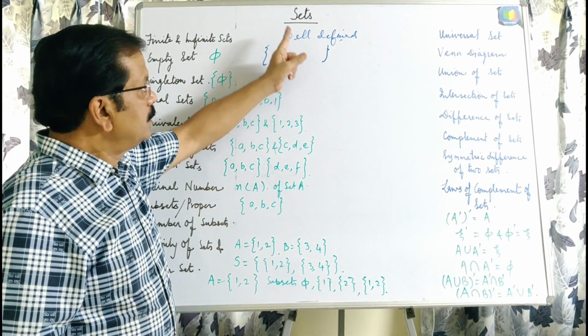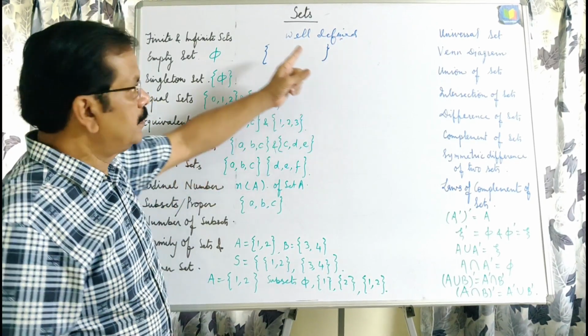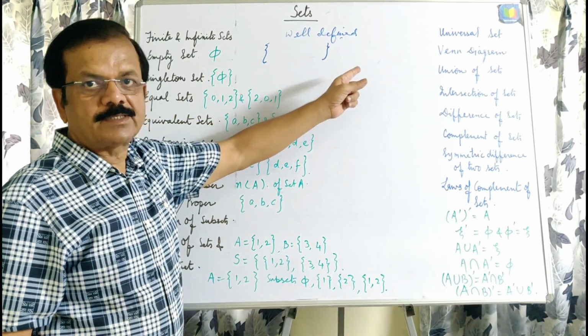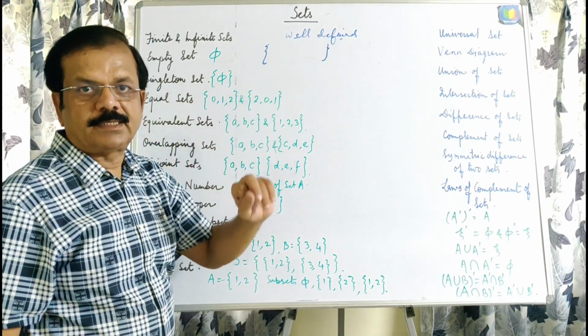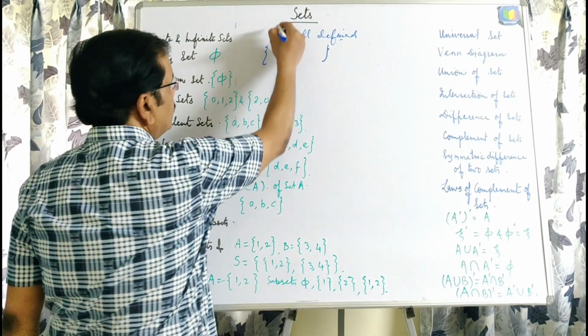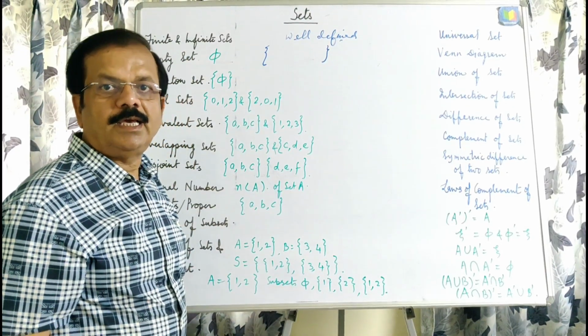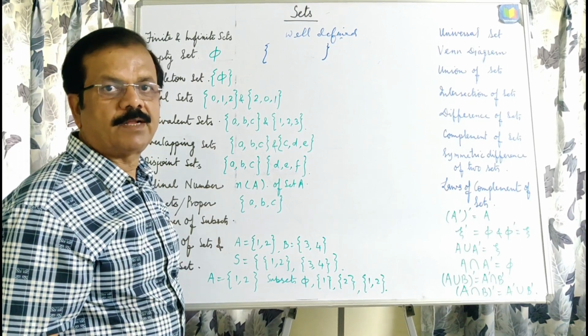Sets are represented in curly brackets, and the elements inside the curly brackets are called the entities or elements of the set. A set can be represented in three ways: in words, in roster form, and in set builder form.